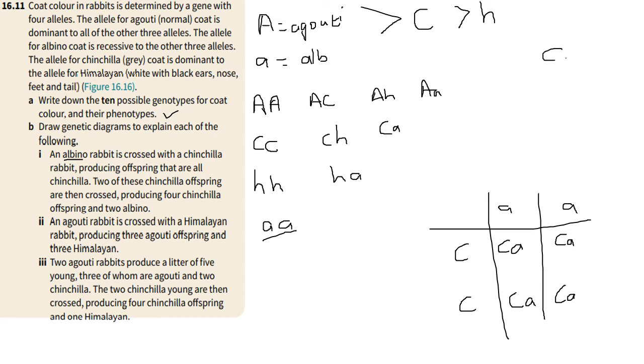So basically you then have C small a being crossed with C small a. In this case, you end up with CC, which is fully chinchilla. You end up with C small a, which is still chinchilla, but heterozygous. You end up with C small a over here, again chinchilla, and you end up with small a small a, which is what you would call your albino. And that, I believe, answers that question.